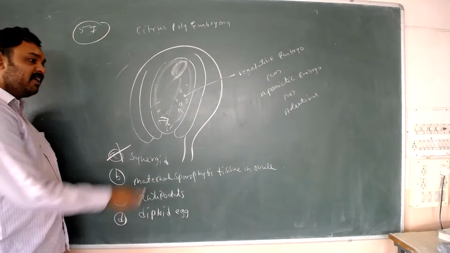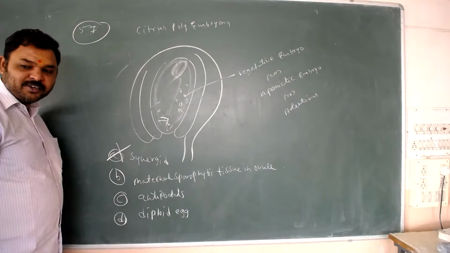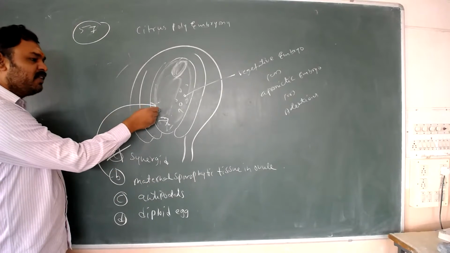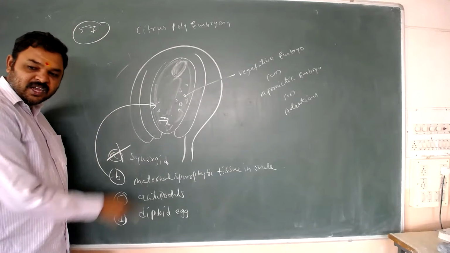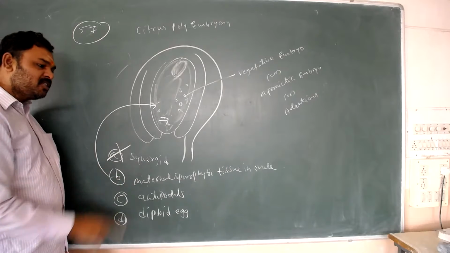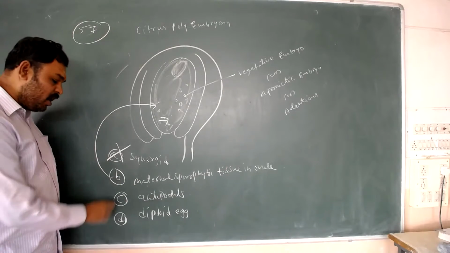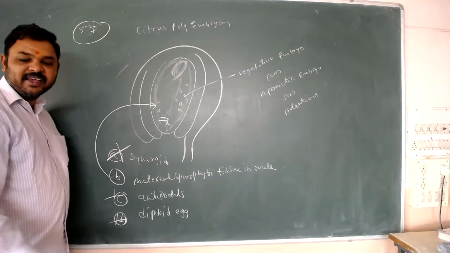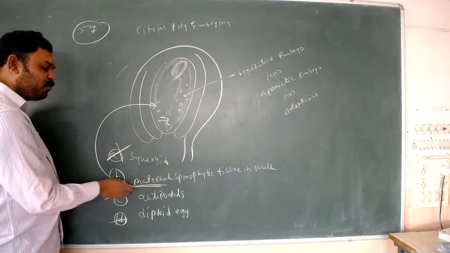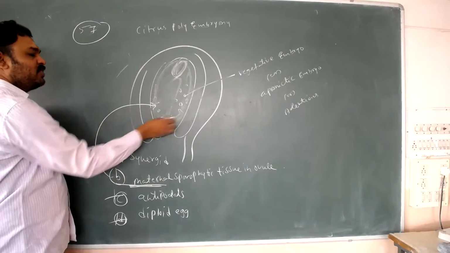They are born from maternal sporophytic tissue. Yes. Why? Maternal sporophytic tissue is nothing but the nucellus. The nucellus tissue in the ovule is considered maternal sporophytic tissue. They are not antipodals, and not a diploid egg; the egg is haploid.